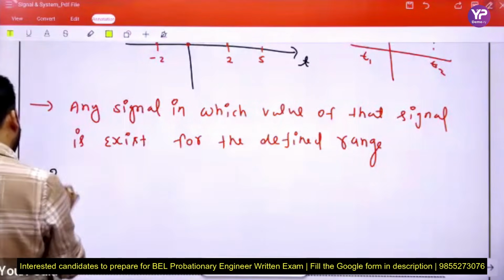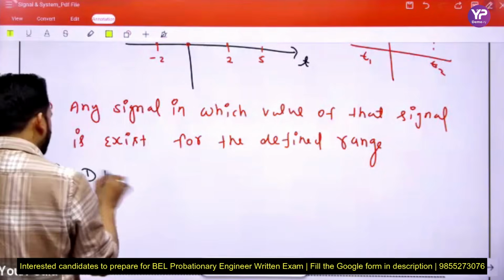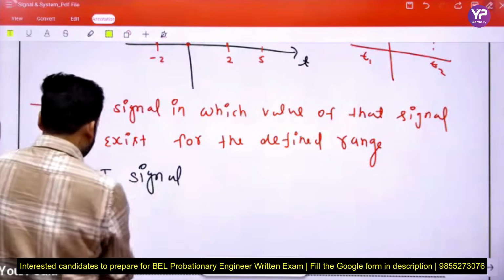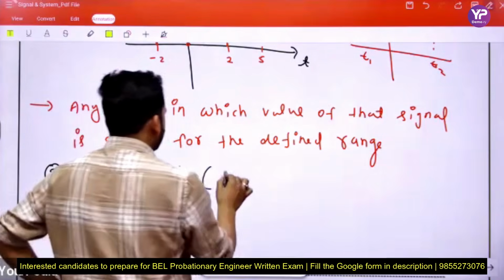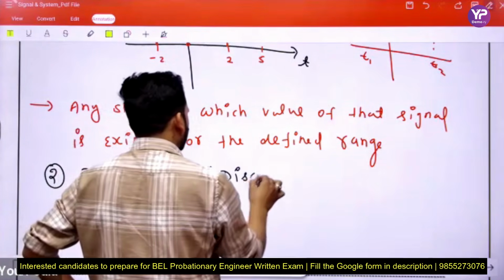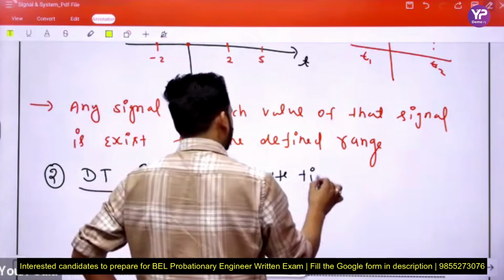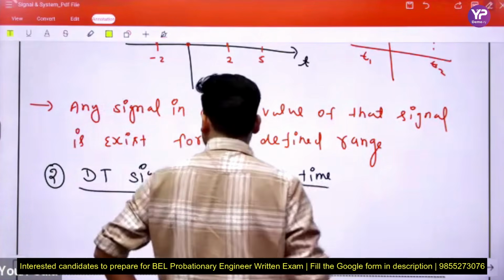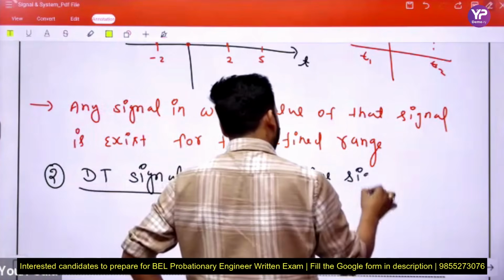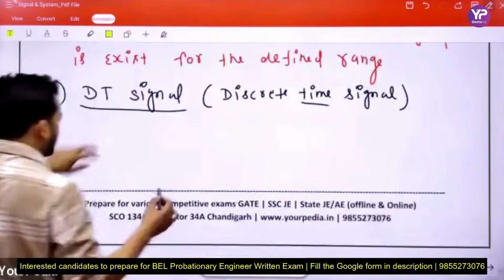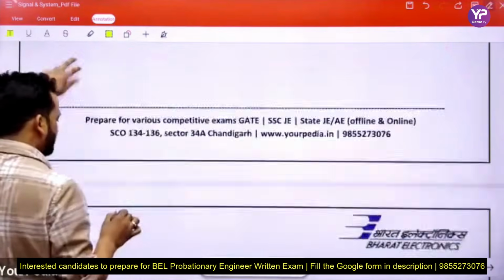Second is DT signal. See beta, DT means discrete time signal. Here we first consider one example.